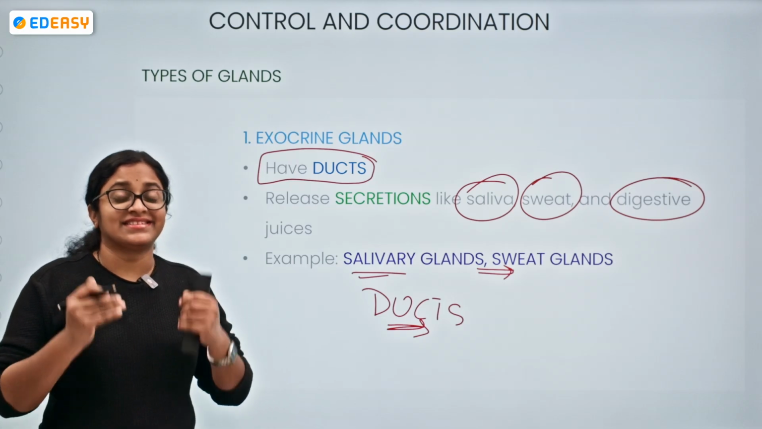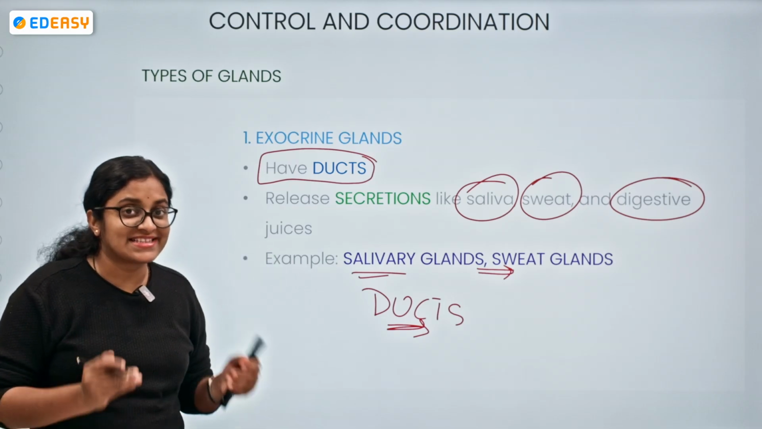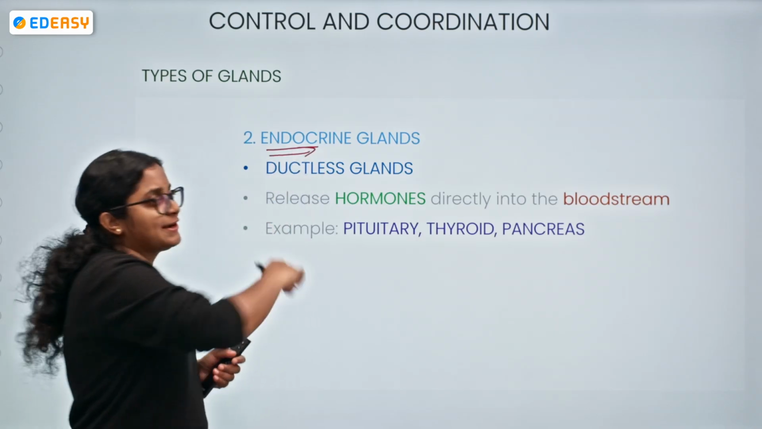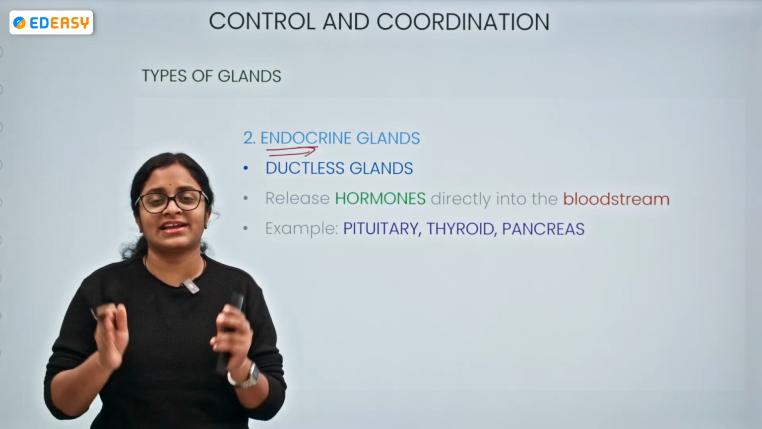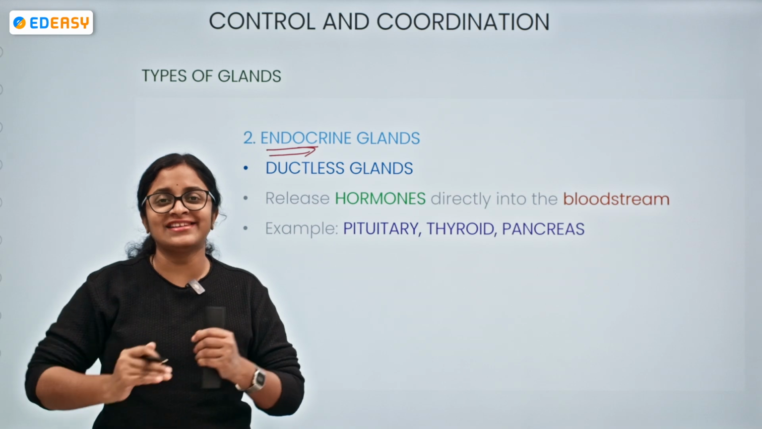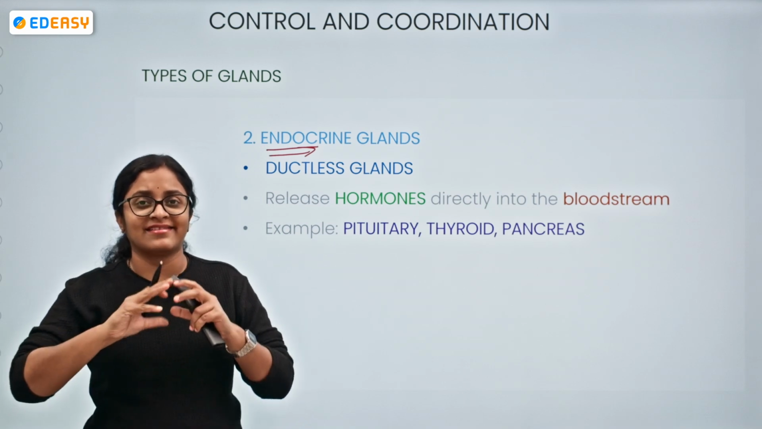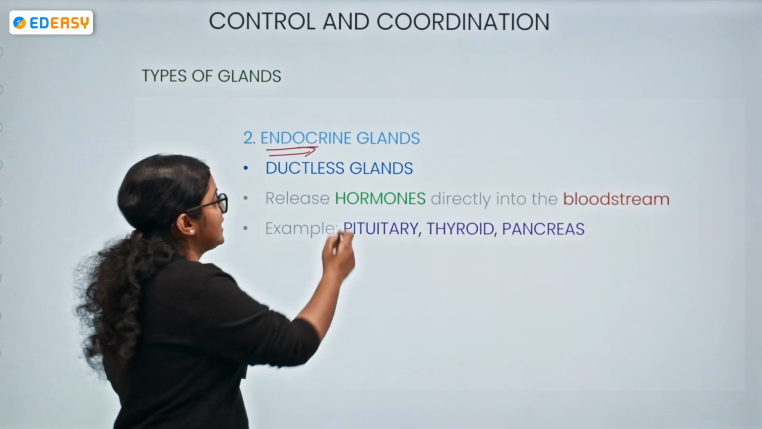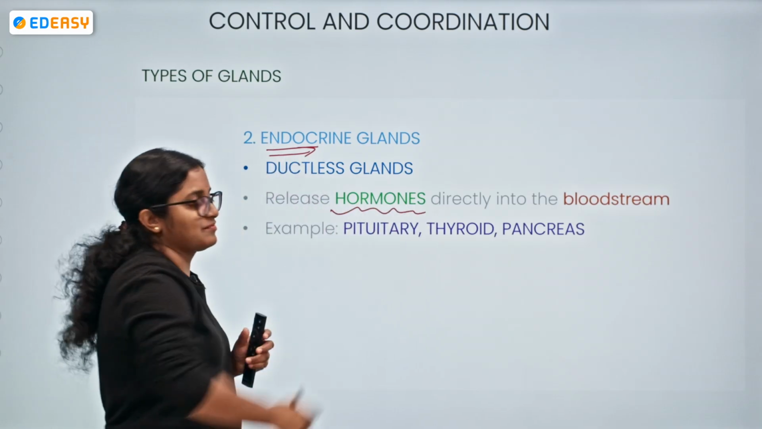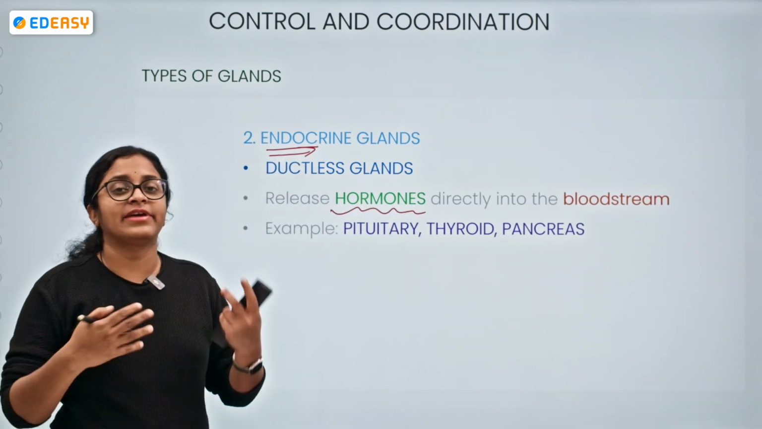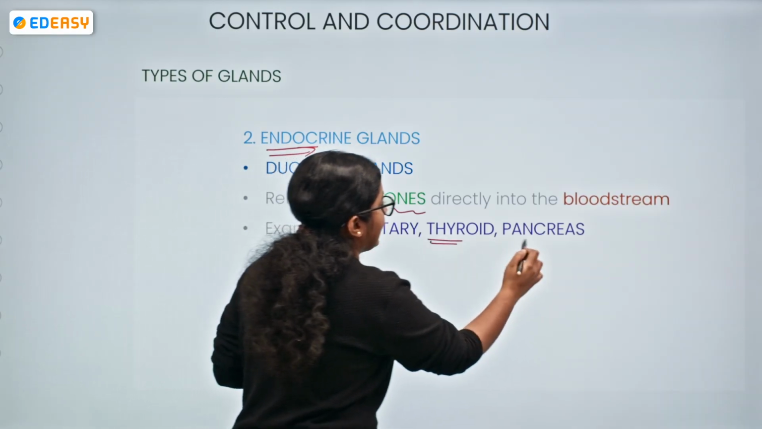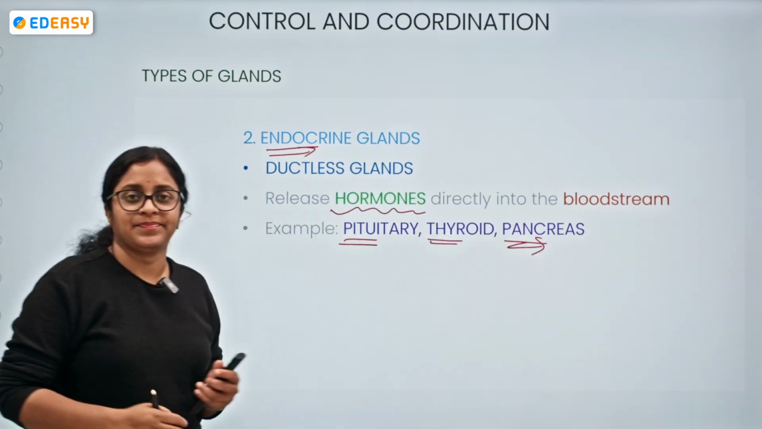They release the secretions into the bloodstream. So let's see about the endocrine glands. The endocrine glands do not have any kind of ducts. So they are called ductless glands, and they release the secretions, nothing but the hormones, directly into the bloodstream. What are they? We have various examples like the pituitary gland, thyroid, and pancreas.